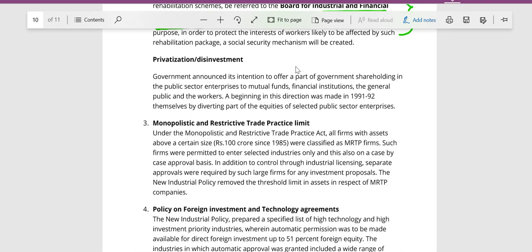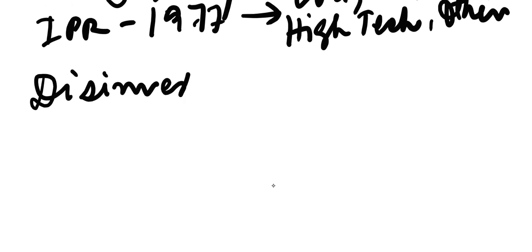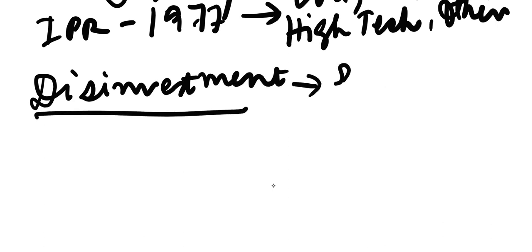Now, policy of privatization and disinvestment. The government took the policy of privatization and disinvestment. The difference between privatization and disinvestment is: disinvestment is just selling of shares in the market to the public by the government.